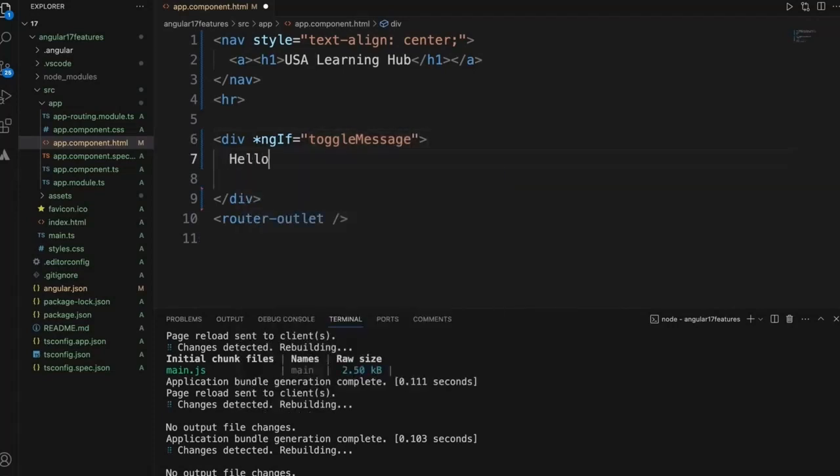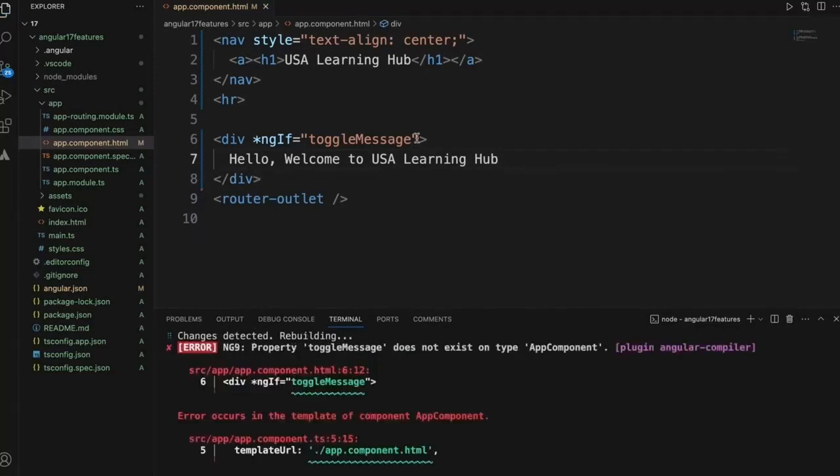I'll say if toggle message is true, I'll say hello and welcome. If toggle message is false, I want to display goodbye.